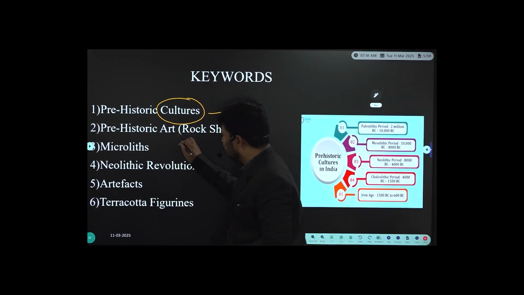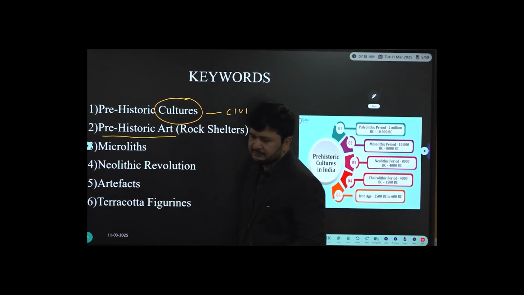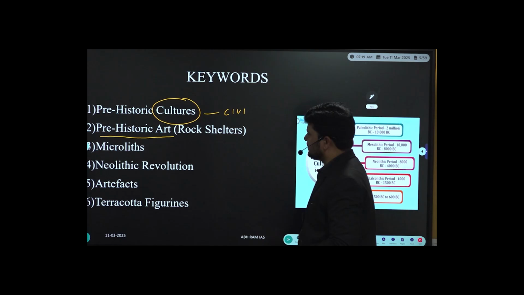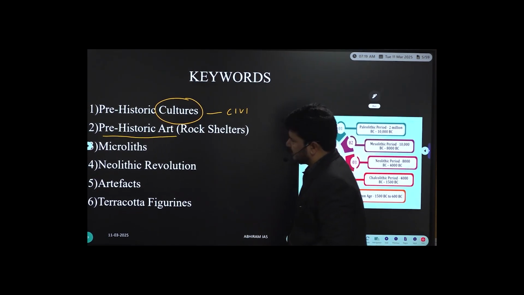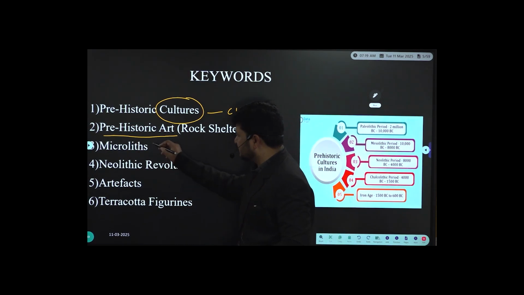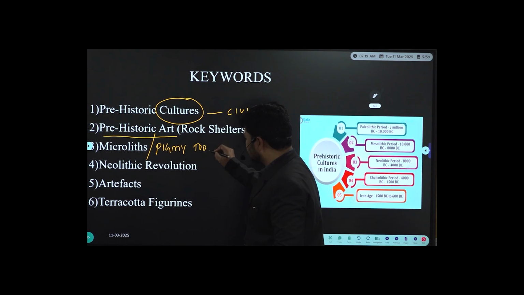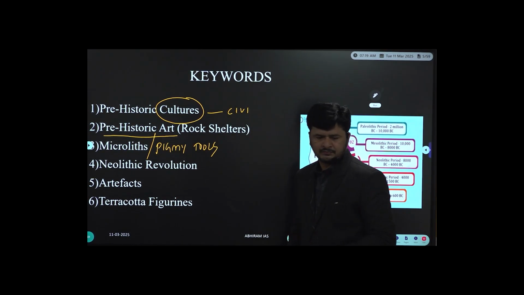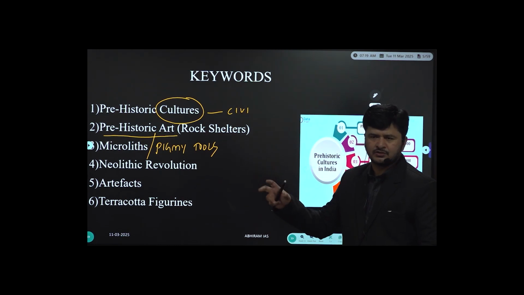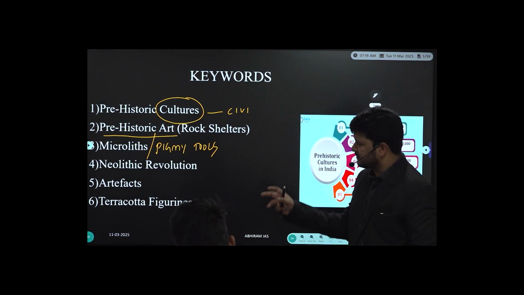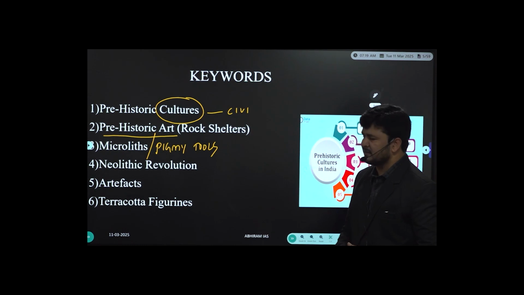Another keyword, prehistoric art. Another keyword, microliths, otherwise called pygmy tools. You're quite aware of microliths, because in the Mesolithic age the tools were very small in size and sharp in nature. So scholars branded these tools as microliths, otherwise called pygmy tools.